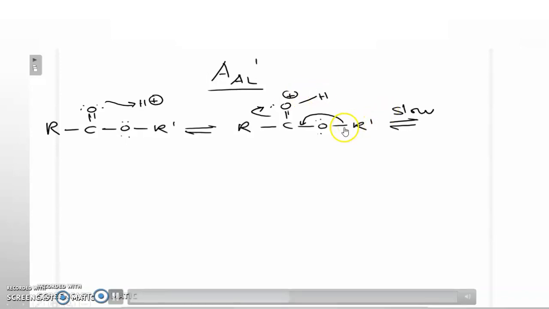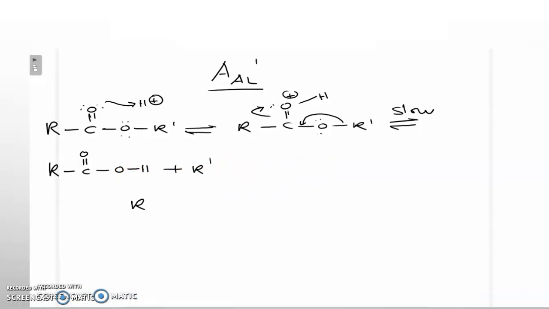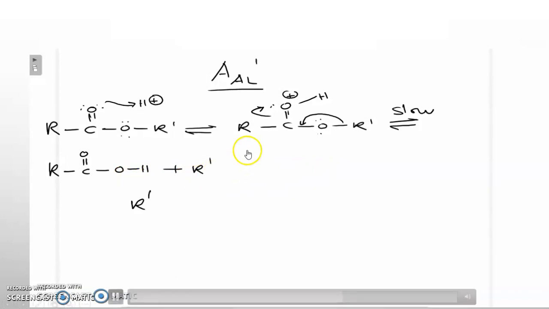So this is the slowest step, and here it undergoes alkyl cleavage to form a carboxylic acid and a carbocation. There is a positive charge here.